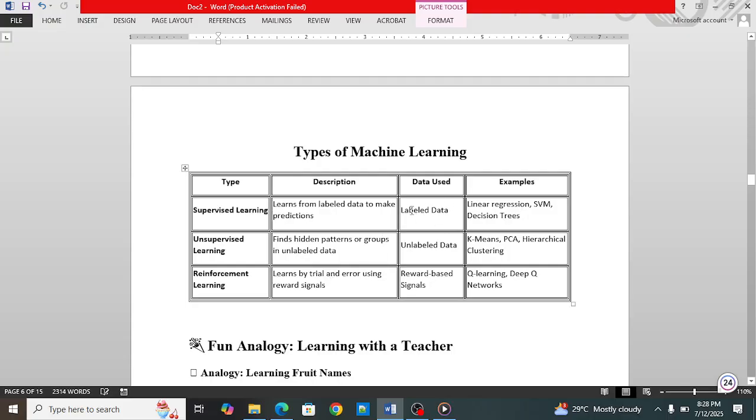This is labeled data, which is used in supervised learning. This is unlabeled data, which is used in unsupervised learning. These are reward-based signals, which are used in reinforcement learning. Some examples of the algorithms are here. In supervised learning: linear regression, SVM, decision tree. We will see all these algorithms in depth, and we will also implement them. We will see how to do things. You will enjoy it once we start our implementation.